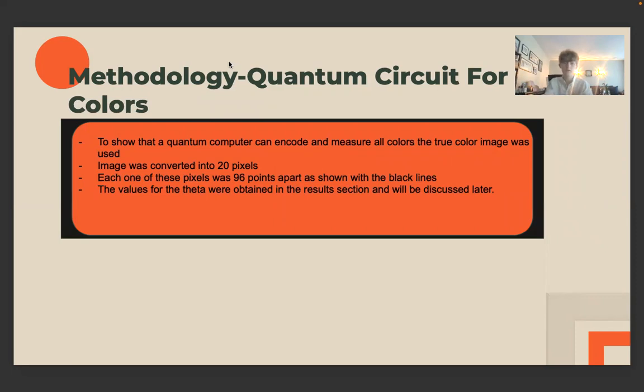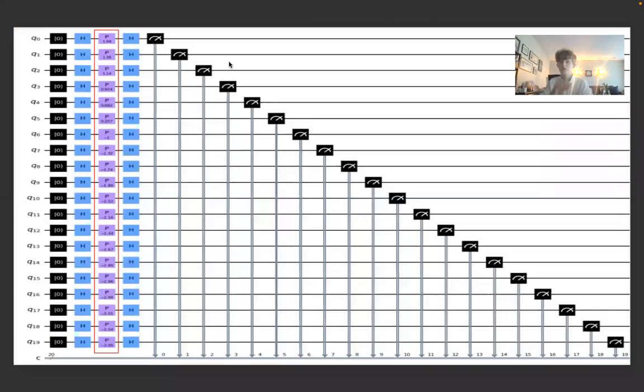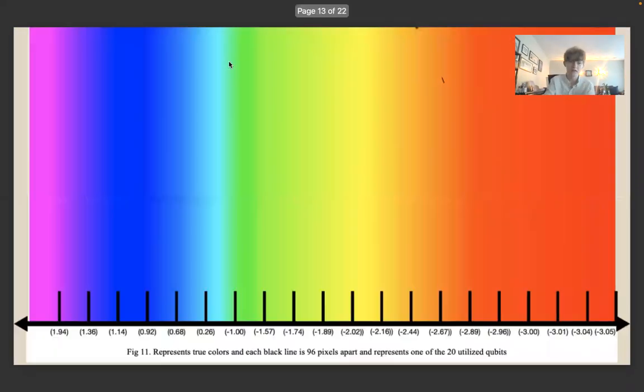The true color image was used. This image was divided into 20 pixels, and each pixel was set 96 points apart, represented by the black lines. Then the theta value was taken for each color in this circuit. So as you can see, you could potentially use each of these theta values to estimate a color.